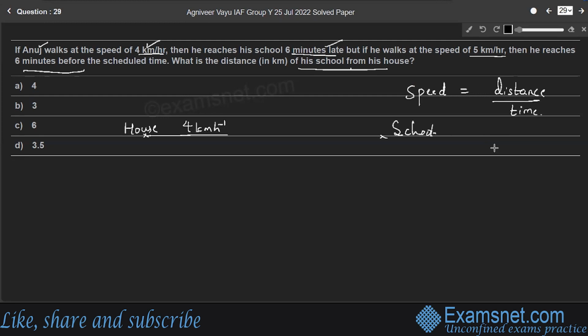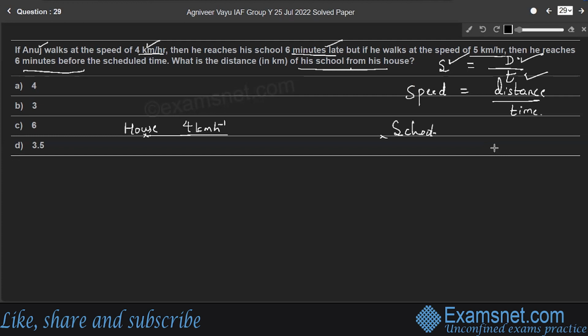6 minutes late. In an ideal condition, if S is the speed of a person to reach some distance D, he takes T units of time. It may be minutes, seconds, or hours. So S is equal to D by T is the formula for speed, which means if a person or an object is moving with some speed to cover some distance, it takes T units of time. Therefore, S is equal to D by T.